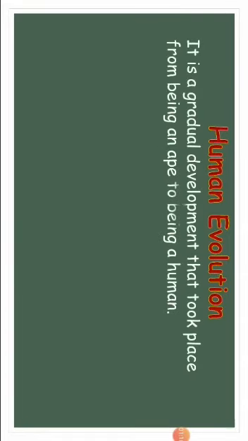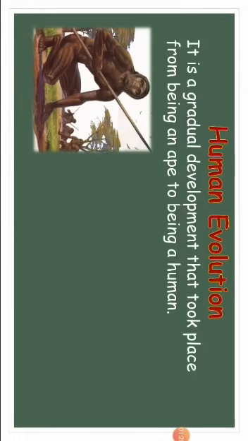Look at this pig. Whom do you think they are resembling to? They look like half humans and half apes. Yes, exactly. This is how early humans looked like. Human evolution means how early humans came to be and how human evolution took place. It is a gradual development that took place from being an ape to being a human. This picture is showing you how early humans look like.